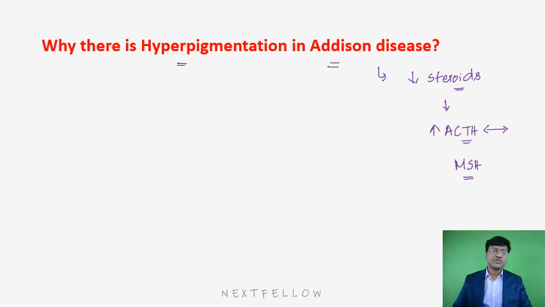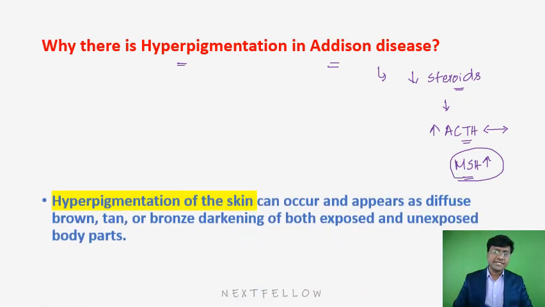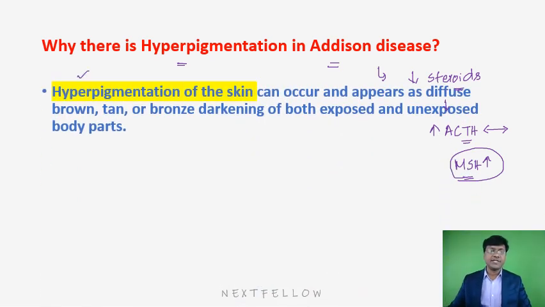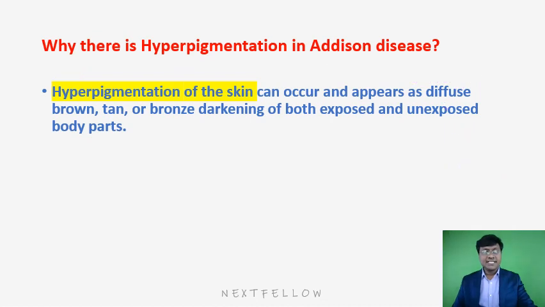Because of this excessive production of MSH, there is hyperpigmentation in the individual. This hyperpigmentation is diffuse, that is throughout the body, and it is brown or tan in color, or bronze darkening of both exposed and unexposed parts of the body. That is the hyperpigmentation you have in Addison's disease.